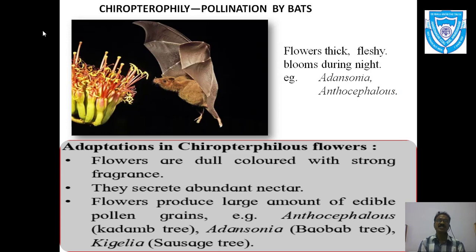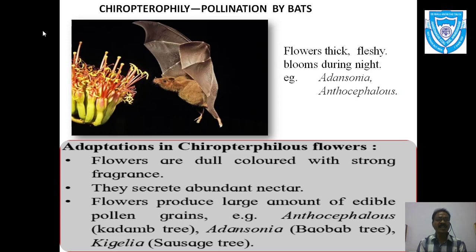This is a very characteristic adaptation as per the habit of the bat. Examples of these flowers are Adansonia, Anthocephalus, as well as the sausage tree, Kigelia, which is its botanical name. So let us discuss the different adaptations in bat pollinated flowers.